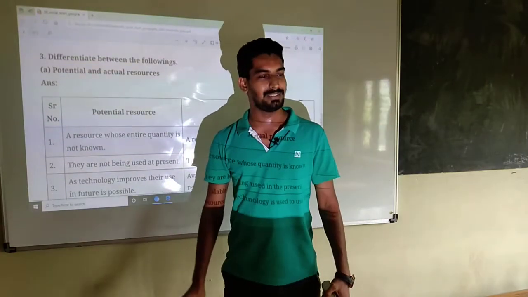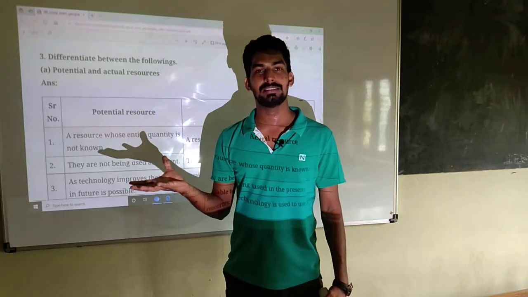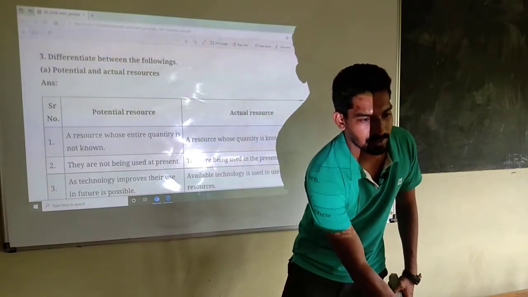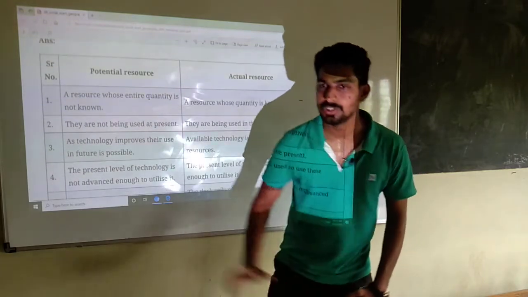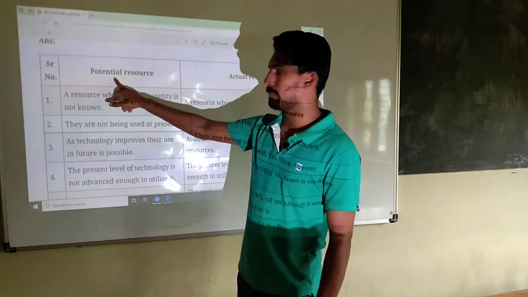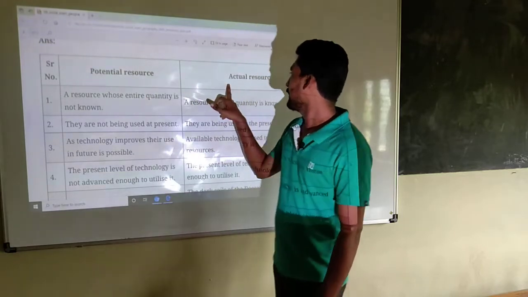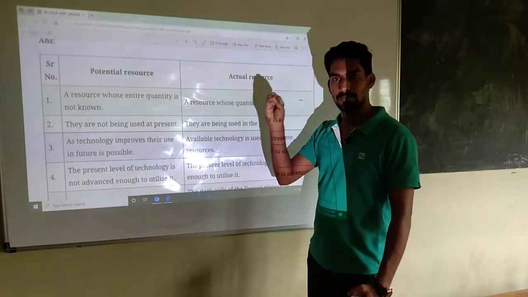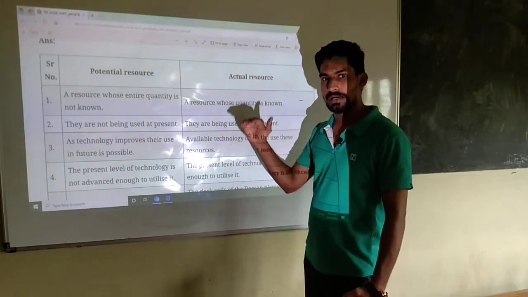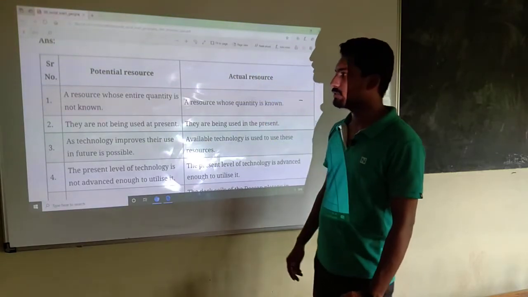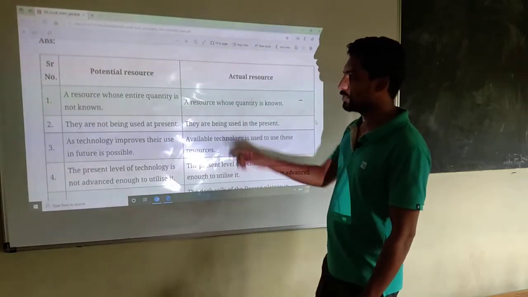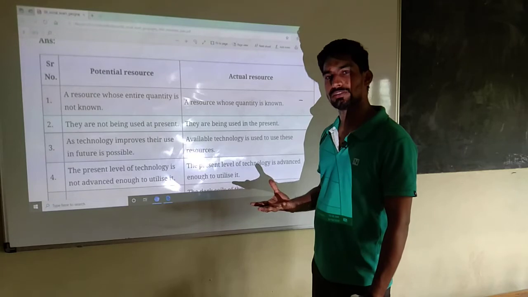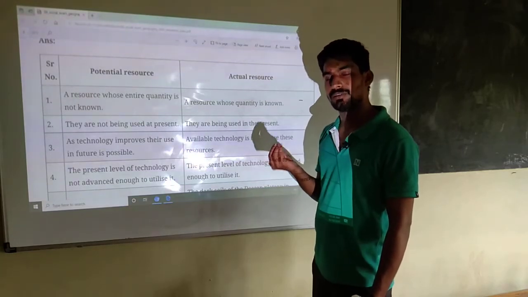Differentiate between potential resource and actual resource. So whenever you are asked this kind of question, you must draw two columns. First column potential resource, second column actual resource. Then you must compare these two resources. Okay, so let's say here, a resource whose entire quantity is not known is a potential resource. We don't know the quality and quantity.